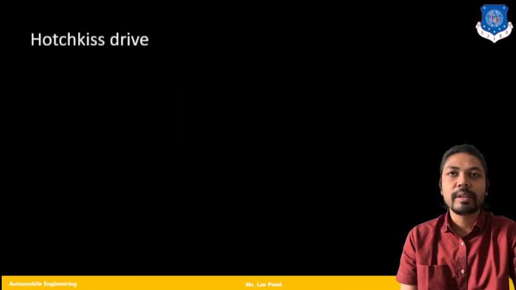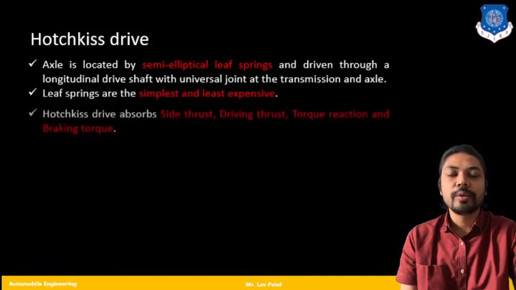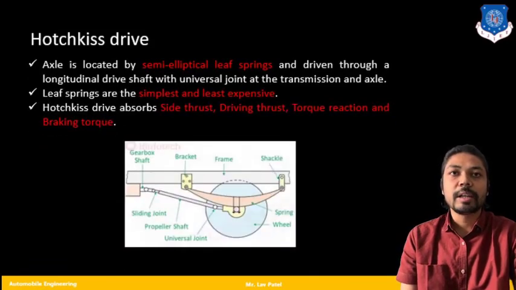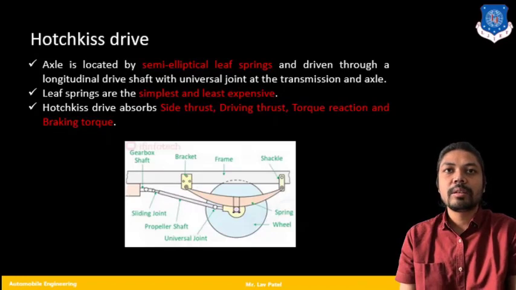Moving further, the second one is the Hotchkiss drive. Again, you can see that a semi-elliptical leaf spring is used, and this spring compensates our different forces. Also, we can say that this spring or drive absorbs side thrust, driving thrust, torque reaction and braking torque.